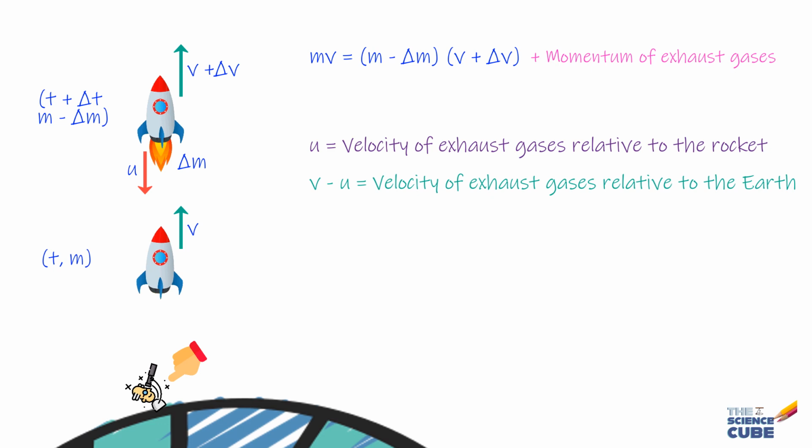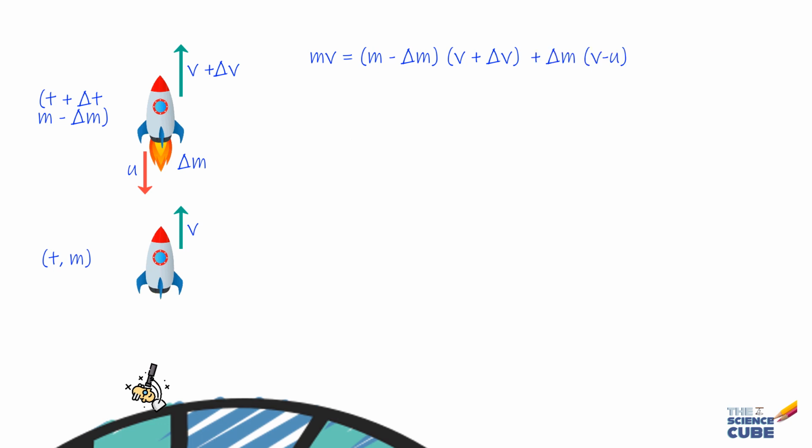But intuitively also you can imagine that since the exhaust gases are moving down and the rocket is moving up with velocity v, to your eyes the velocity of the gases would have been v if it was moving up along with the rocket. But since that is not the case, and on the contrary it is in the reverse direction, you got to subtract u from v to get the exhaust velocity relative to you as an observer on Earth as v minus u. So the momentum of the exhaust gases would be delta m into (v minus u).